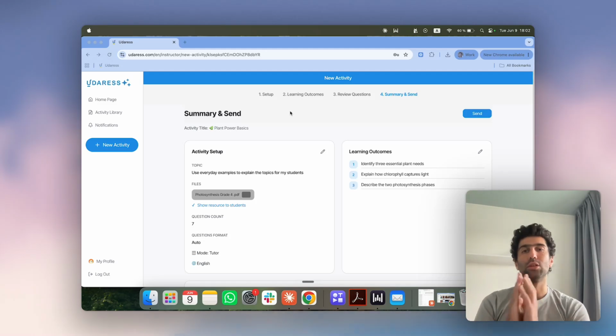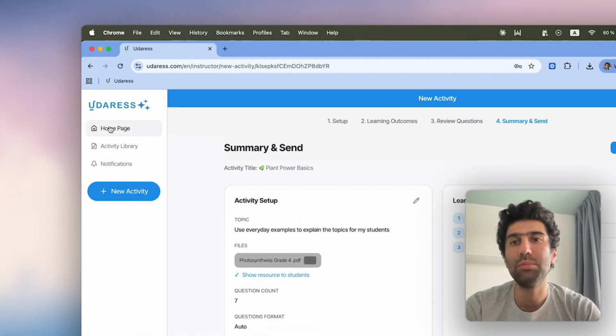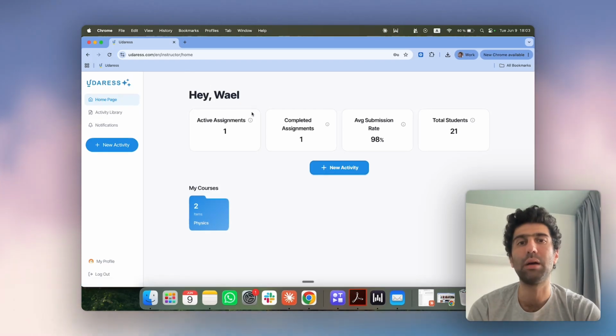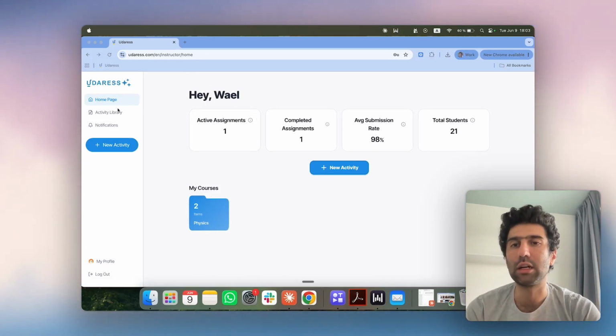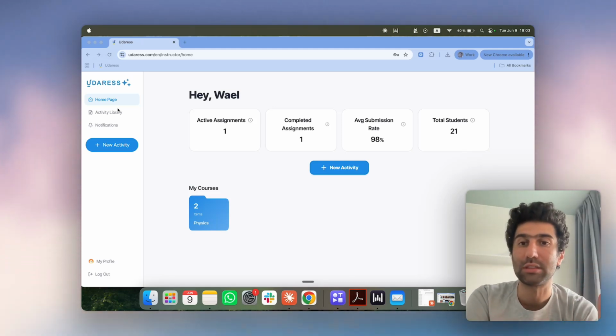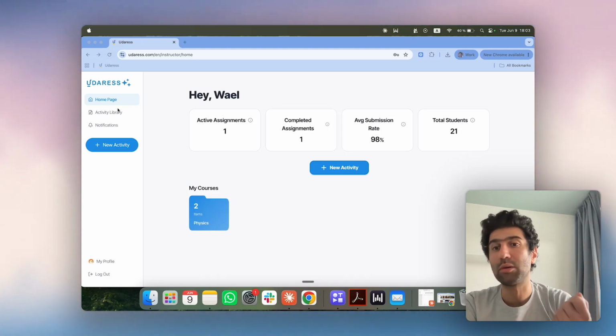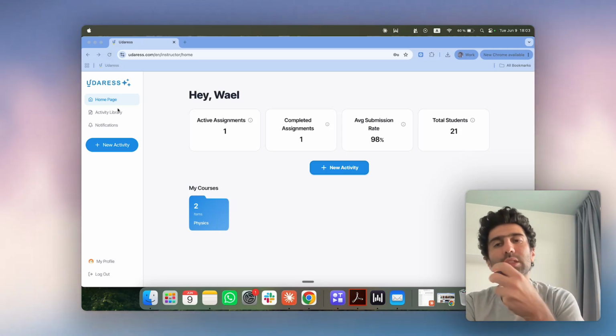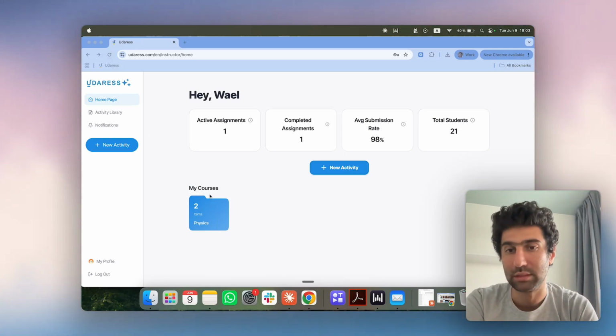Now, once my students go through the assignment, the AI will be supporting each and every one of them in the most pedagogical way, helping them according to the level of literacy, according to the level of reasoning, according to the level of depth, how much they understand the topic, level of interest, how interested they are in the topic, and we really tailor the questions according to every student's needs.